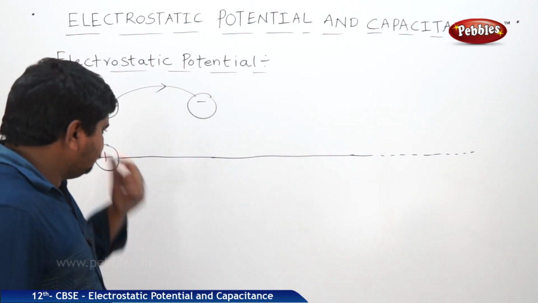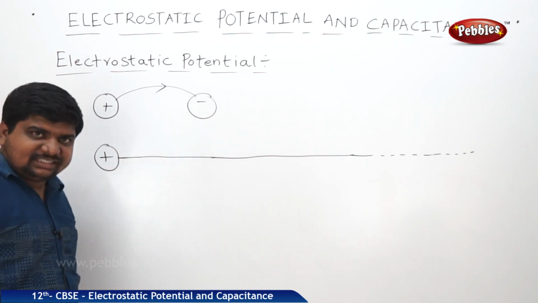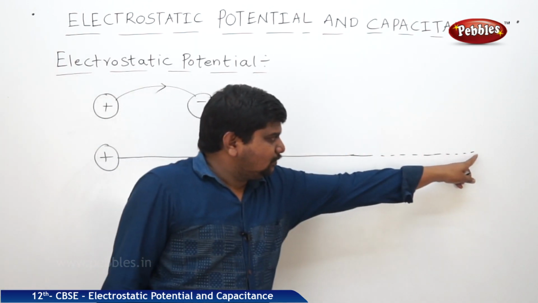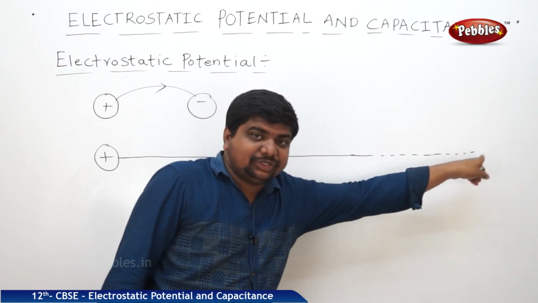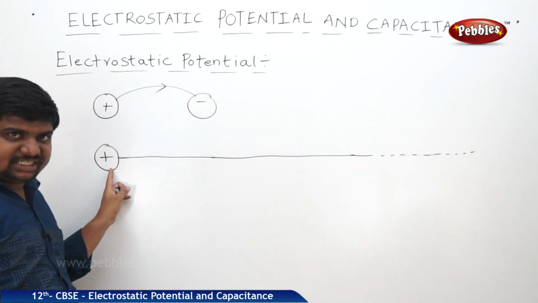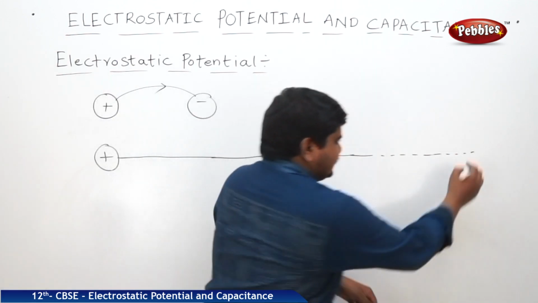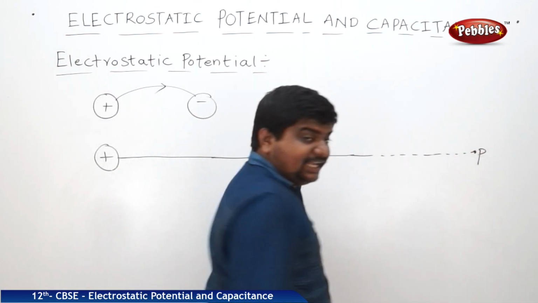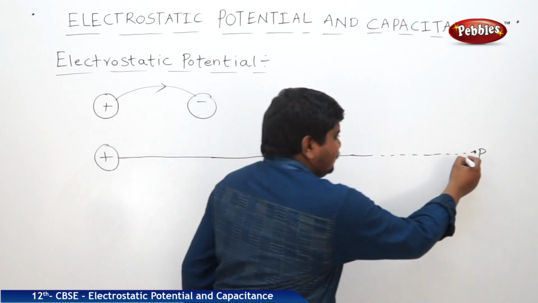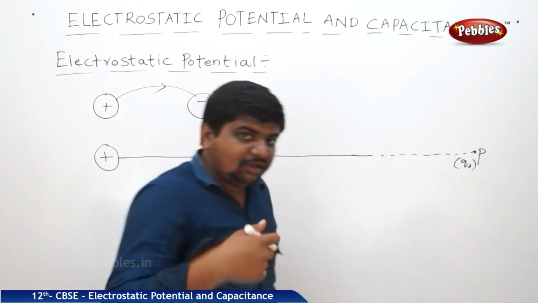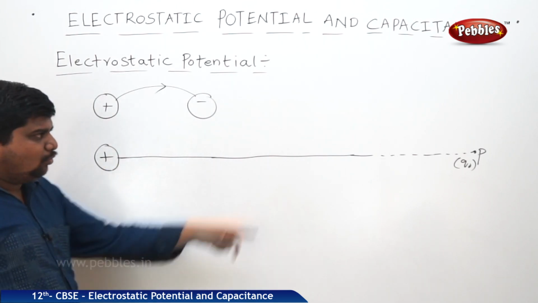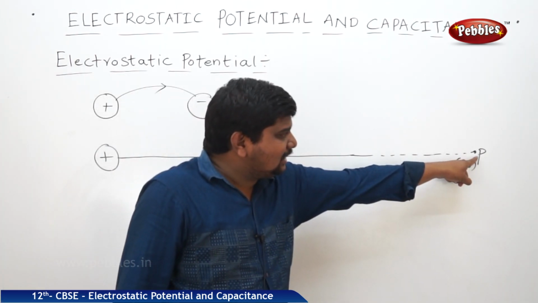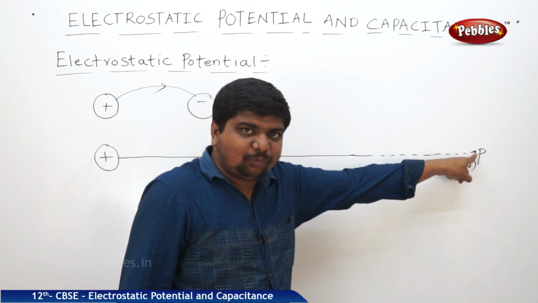Now, what is electrostatic potential? Suppose this is the point charge which is formed due to the influence of the source charge. Now I am bringing this point charge, let us say Q naught, at position P, towards the source charge. What is the magnitude of this point charge?